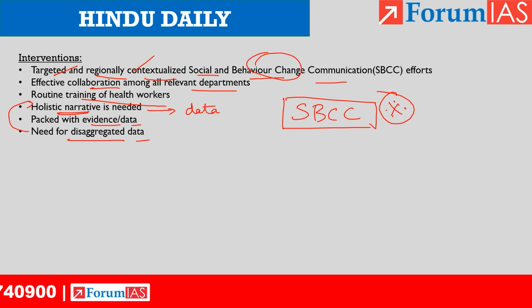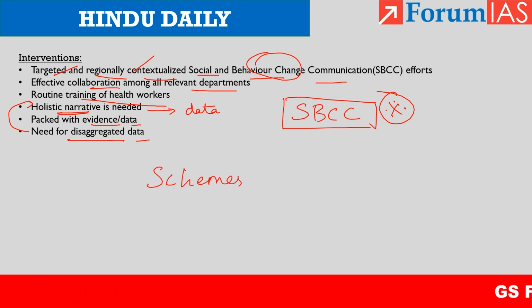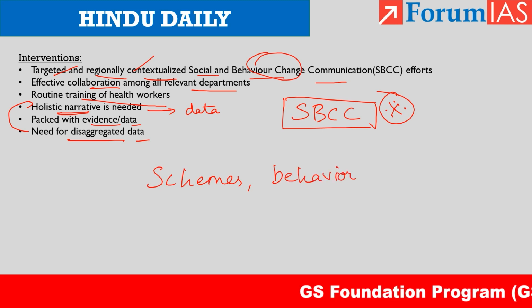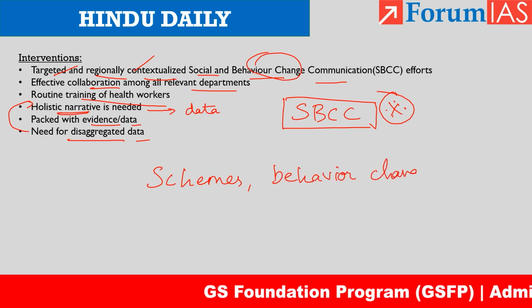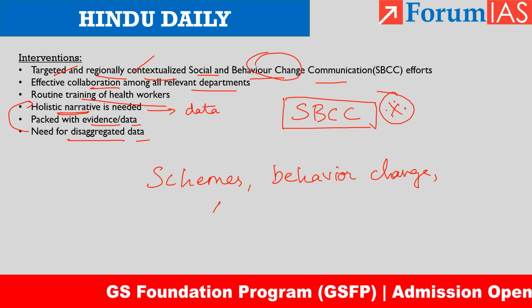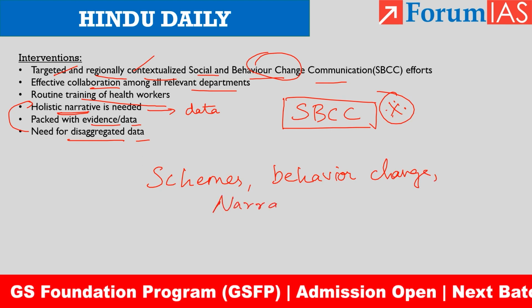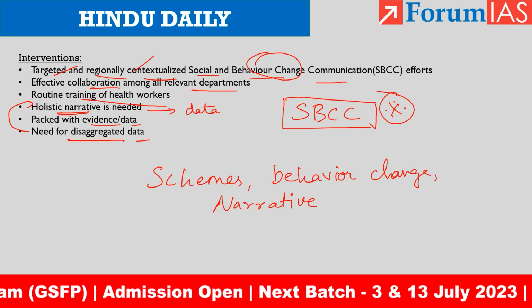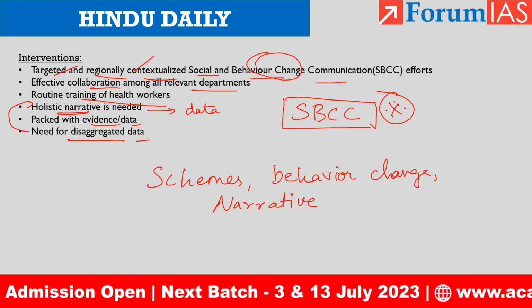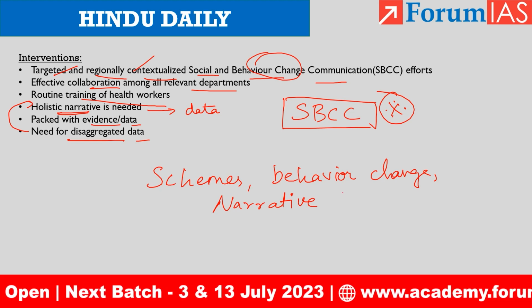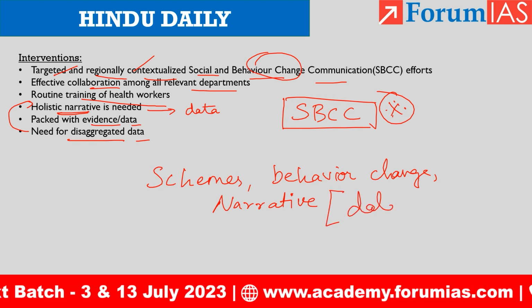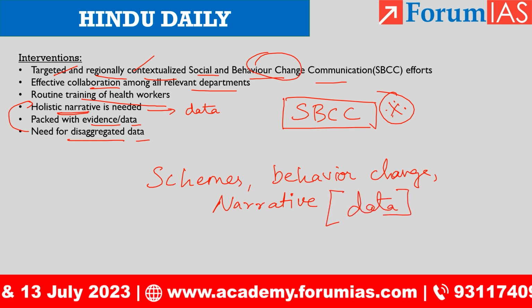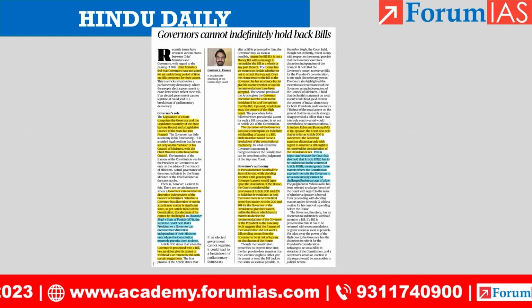One part of intervention is schemes. Another part of intervention is behavior change. Another part of intervention is narrative setting. Like in Beti Bachao, Beti Padhao, it created a narrative. Similarly, we have to create a narrative, and for that, strong data is needed. So this is the summary of this article. Let us go to the next article.